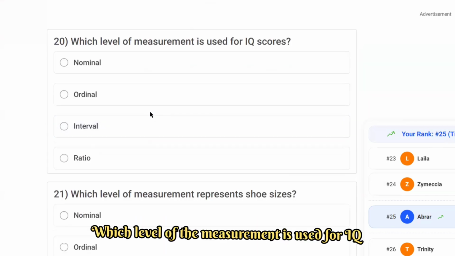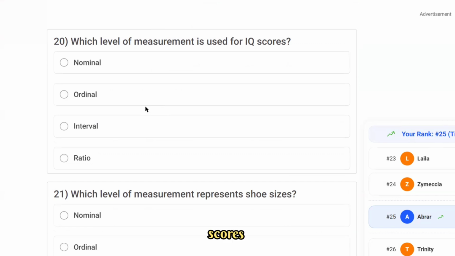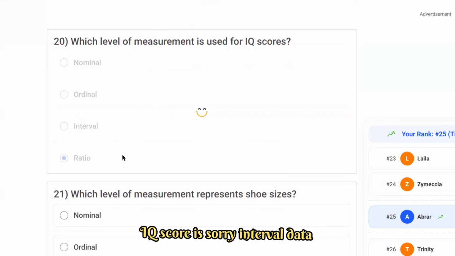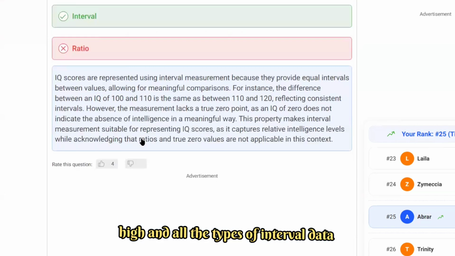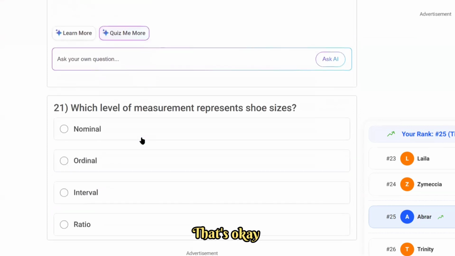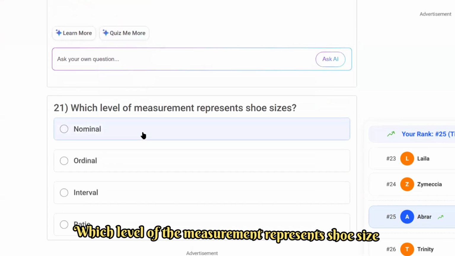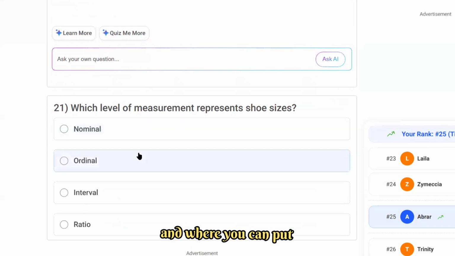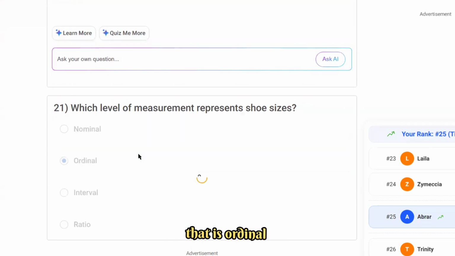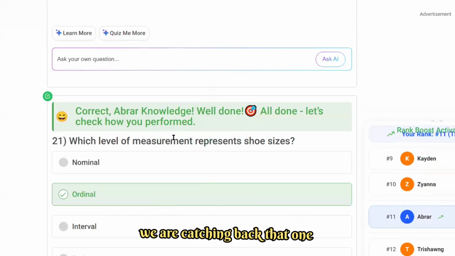Which level of measurement is used for IQ scores? IQ score is, sorry, interval data, something which you can bring to an IQ level, low, medium, high, and all that. So interval data. Which level of measurement represents shoe size? Shoe size is also interesting, and where you can put that is ordinal. We can classify the data.